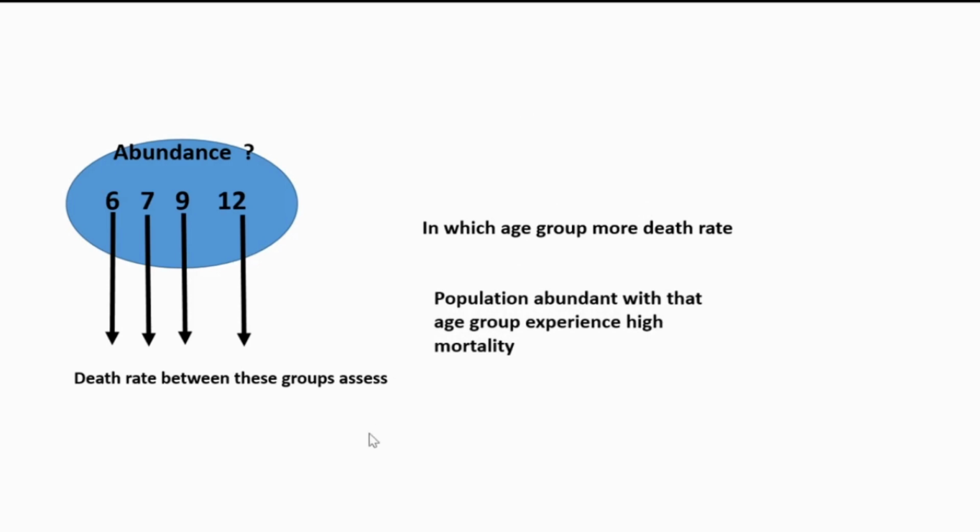Then we come to the study of the specimen population. So specimen population means a population that we want to study. We consider that population and then we analyze the composition of that population. Composition means the number of these different age classes in the specimen population.